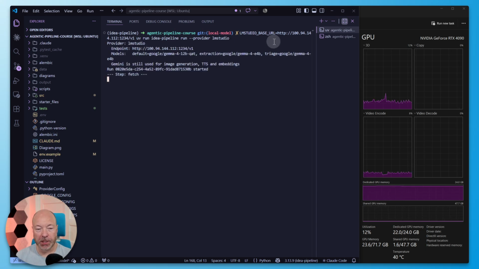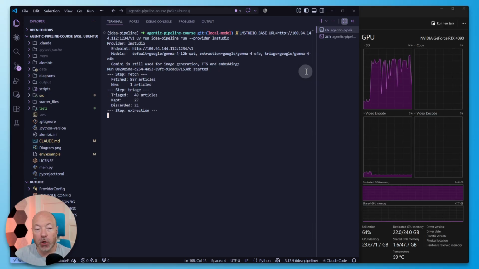So we're fetching the news. We found one new article since we just ran it. So the delta is small, but there should be a bunch of articles that are still pending triage. Now it's actually hitting the local model. You can see the GPU is spiking here, right? So it's actually doing stuff. Hopefully this will work. The tool calling can sometimes be a bit flaky with these models. There's a couple different ways to configure it with Pydantic AI, which is what I'm using. So if one approach doesn't work, there's a couple others. You can basically just ask it to return JSON instead of using tool calling. But actually, this seems to have worked quite well.